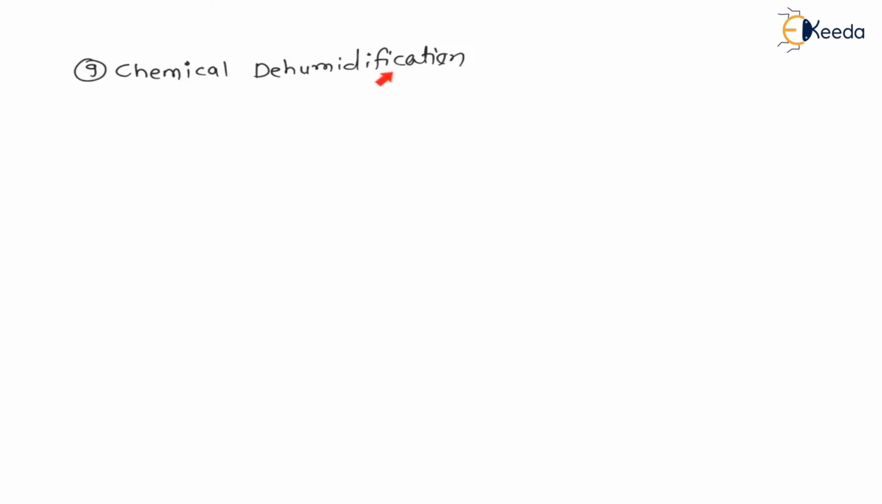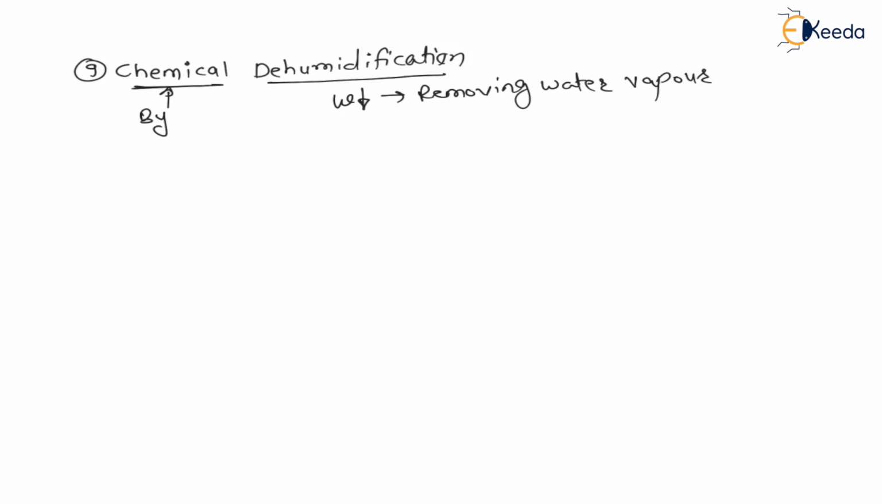Now my dear students, we know that dehumidification means specific humidity decreases, that is removing water molecules or water vapor from the air. Removing water vapor from the air is called dehumidification. And chemical dehumidification means by using chemicals removing water vapor from the air. By using chemicals, removing water molecules or water vapors from the air is called chemical dehumidification.